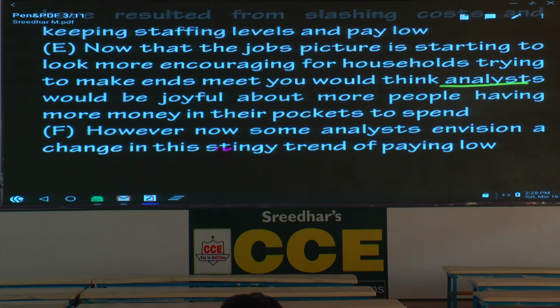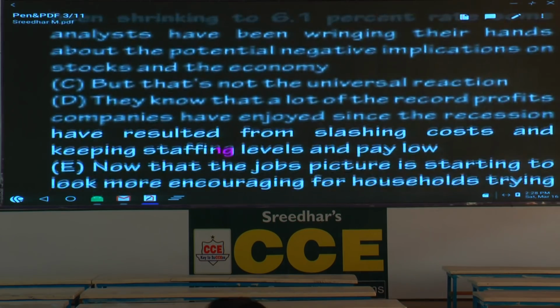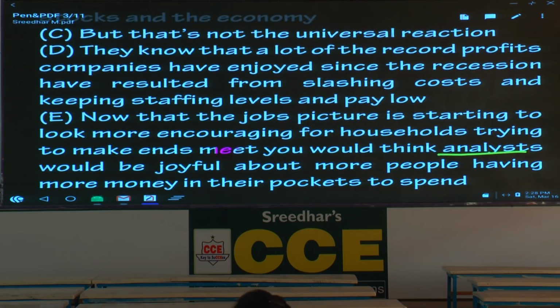Then what is the clue for you here? Analysts. Where do you find it? But the second sentence is not about that. First, he makes a general statement. As I said, writers always try to present a statement. Different models are there. One of the typical models is a statement followed by contrasting information. Generally, they follow that. What is the reason? They want to make the paragraph interesting and appealing.